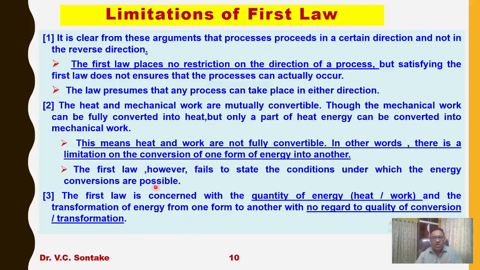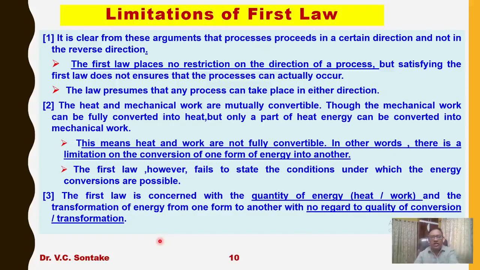So these are the three limitations of the first law, which fail to explain some of the real phenomena. Because of these limitations, there is a need for another law which will overcome them and make it possible to explain the occurrence of different phenomena in certain directions.